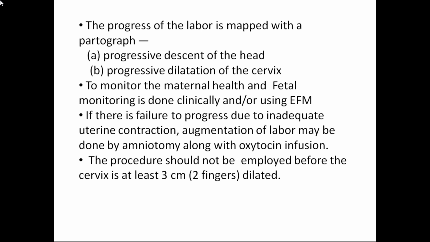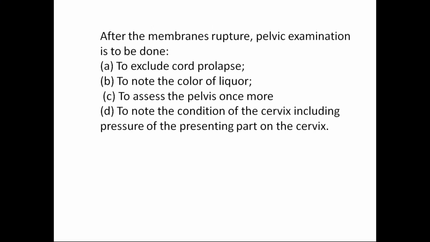So if you don't get effective uterine contractions, you can augment by doing an amniotomy and oxytocin. But amniotomy should usually be done after 3 centimeters. Don't do it before 2 centimeters. So after 3 centimeters of dilatation, go for an amniotomy with oxytocin infusion. That is how you monitor. Then if the membranes rupture, what do you want to do? First, do a PV examination immediately to rule out cord prolapse and note the color of the liquor.